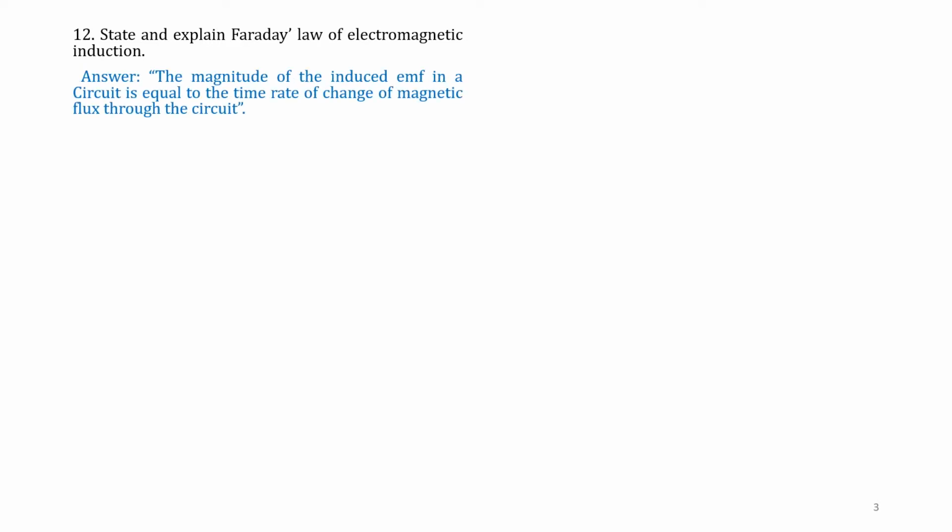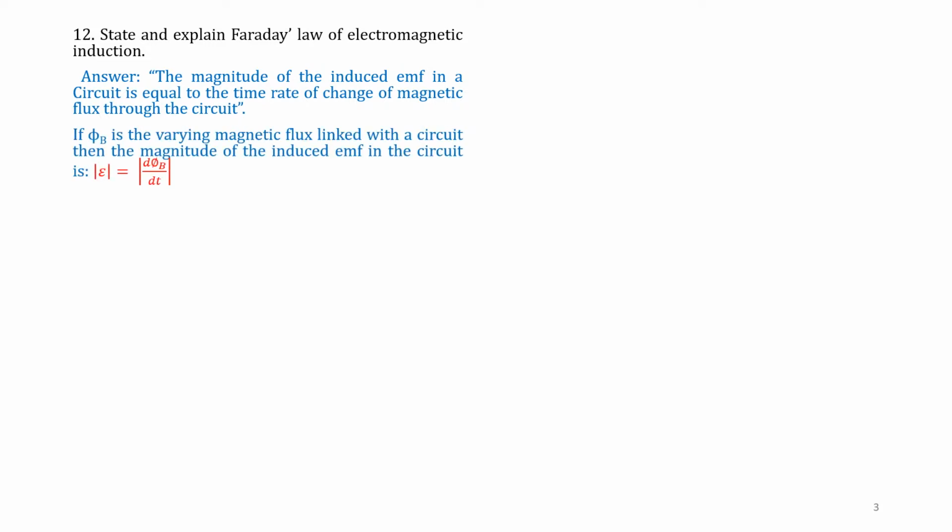The magnitude of induced EMF in a circuit is equal to the time rate of change of magnetic flux through it, that is d phi by dt. If phi B is the varying magnetic flux linked with a circuit, then the magnitude of induced EMF in the circuit is given by mod E equals mod d phi B by dt.